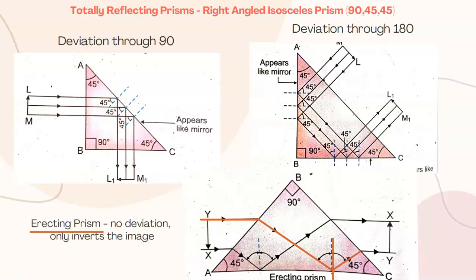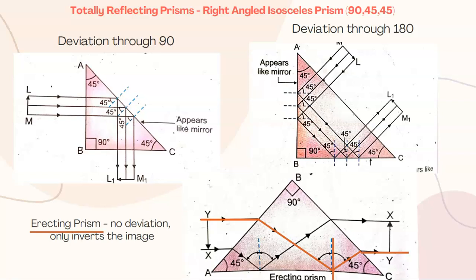It hits here and then it bends out and comes here. Refraction takes place at 2 surfaces, this surface and this surface. TIR takes place at one surface, that is at the bottom. Look carefully, the ray from Y, that is from the top, now has come to the bottom.